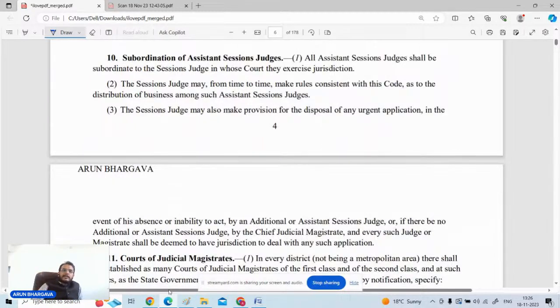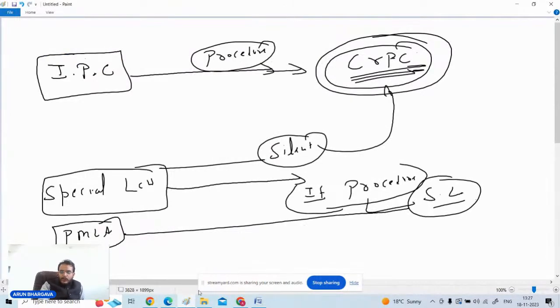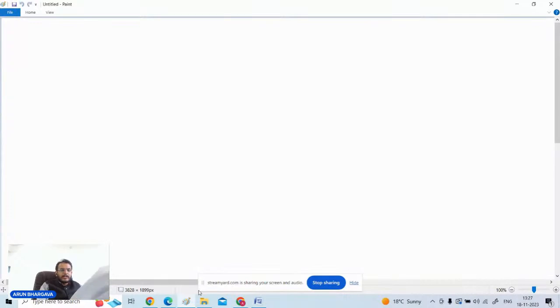Now, apart from this, from section number 9 till section number 23, multiple kinds of courts like chief judicial magistrate, judicial magistrate first class, judicial magistrate second class, special judicial magistrates, etc. are mentioned. So I will give you a trick to understand in which provision which judicial officer is specified.